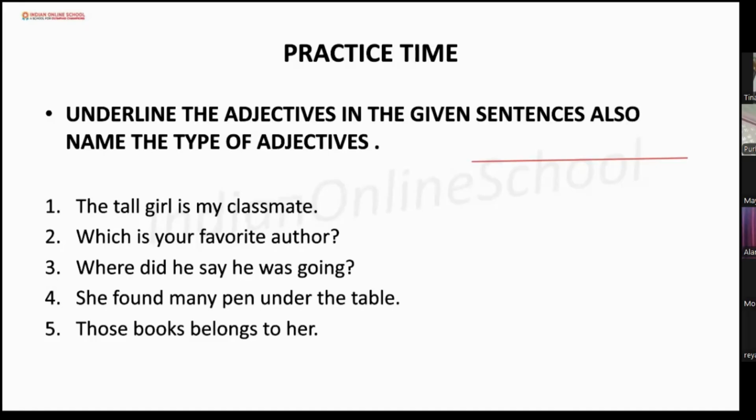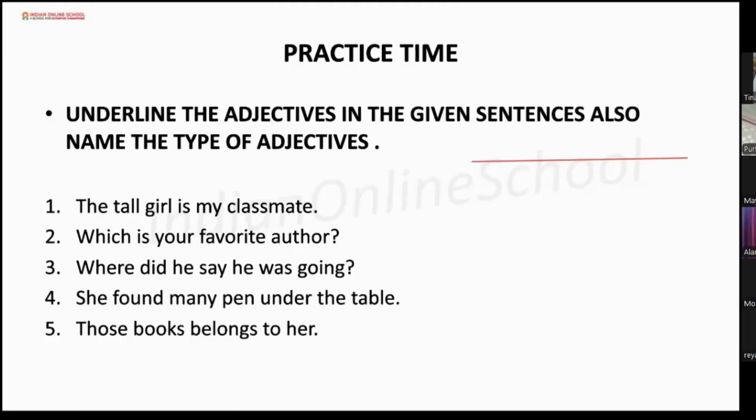Okay, now who wants to try the next one? Ma'am, me. Okay, try the next one. The third one. Where? Where is the adjective, and it seems it is interrogative. What type of adjective is it? Interrogative. Very good.